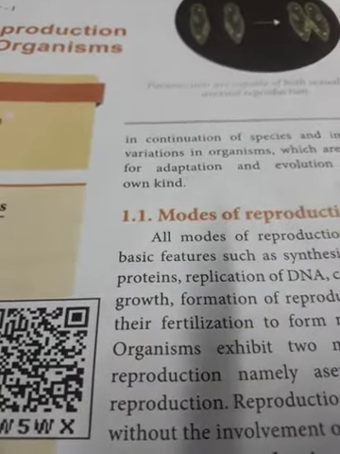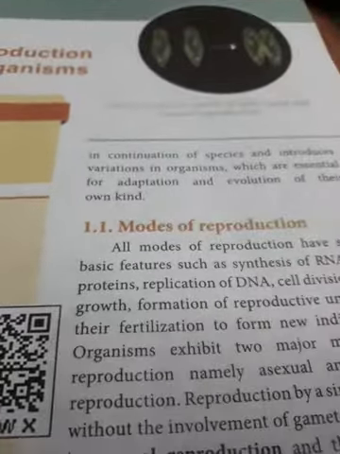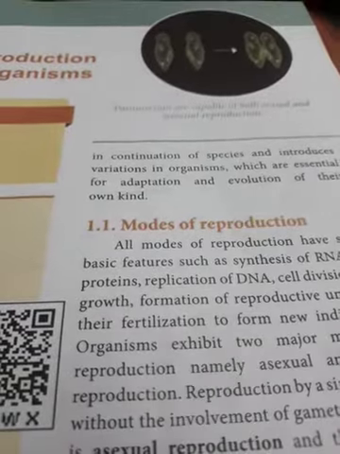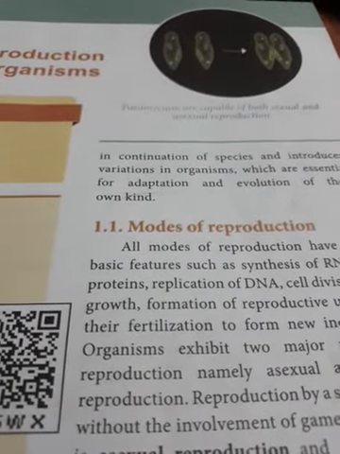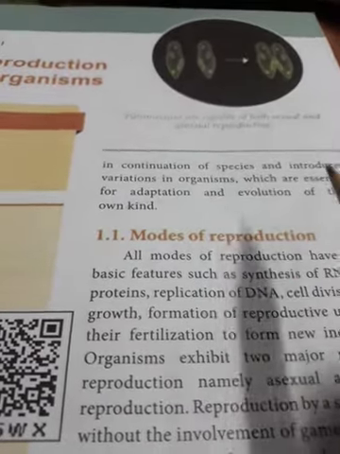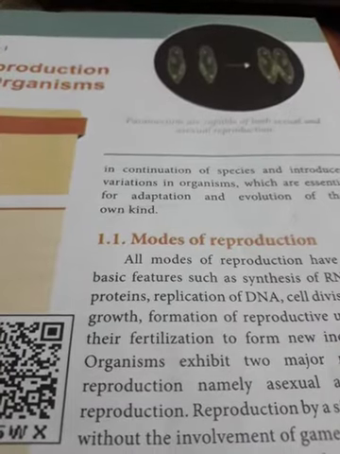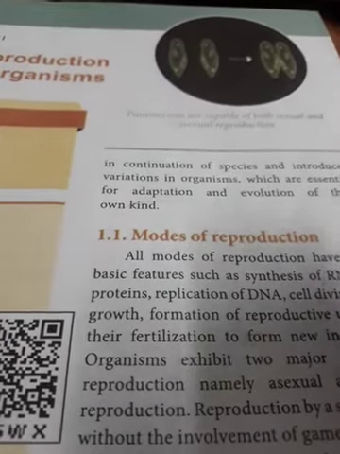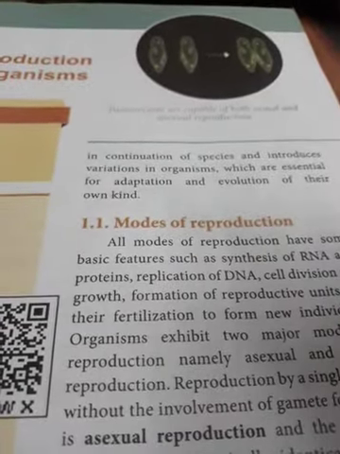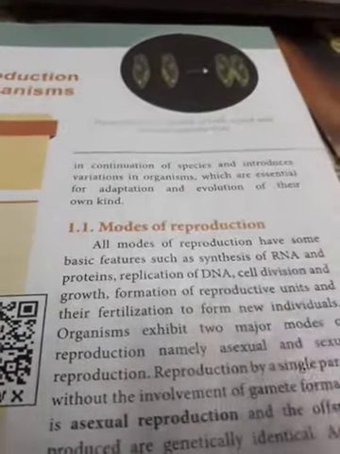Now, the next part we are moving to is called modes of reproduction. There are different modes, as in botany also we have discussed. Mainly it is classified into 2, asexual and sexual. Here also we will be discussing that. All modes of reproduction have basic features. Whether it is asexual reproduction or sexual reproduction, the basic features are there. What are the basic features of reproduction?